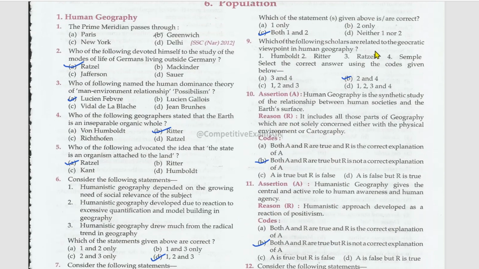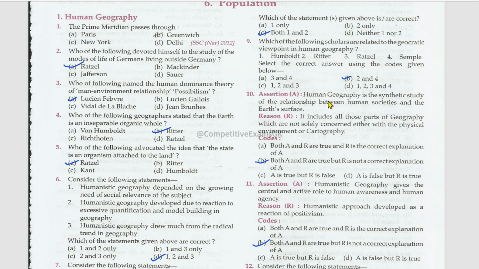Which of the following scholars are related to the geocratic viewpoint in human geography? Correct answer using the codes, okay? Scholars related to the view of human geography. Humboldt, no. Ritter, right. Radgel, no. Semple. 2 and 4 are related to the viewpoint of human geography.